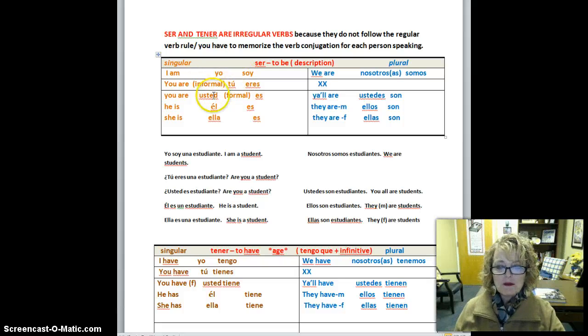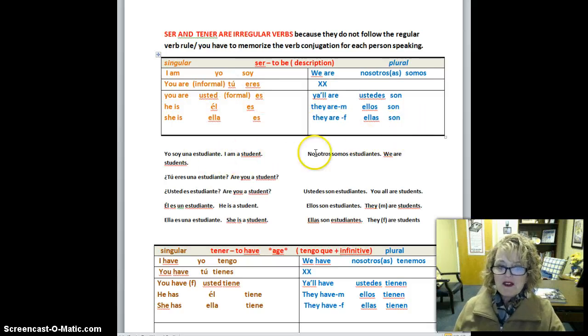Notice once again that the pronouns do not change, even if it's an irregular verb. But you can see if this were a regular verb, we would take off the ER and we would add an O, yo so. That's not what it is, it's yo soy. If this were a regular verb, this would be ses, and it's not a regular verb. So you just have to memorize this, okay?